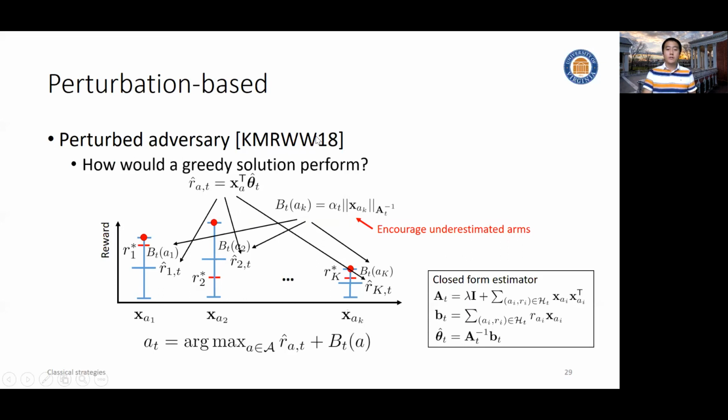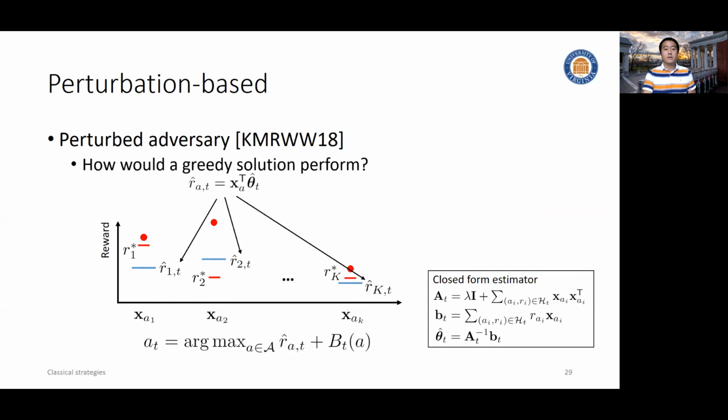I trust my ridge regression. I trust everything I have done so far in history, and then just take the action accordingly. What will happen? The standard answer in textbooks is: please don't do that. Otherwise, you will encounter linear regret. But people found that in practice, this greedy solution often leads to reasonable performance, even quite comparable to all those exploration strategies. So what happened here?